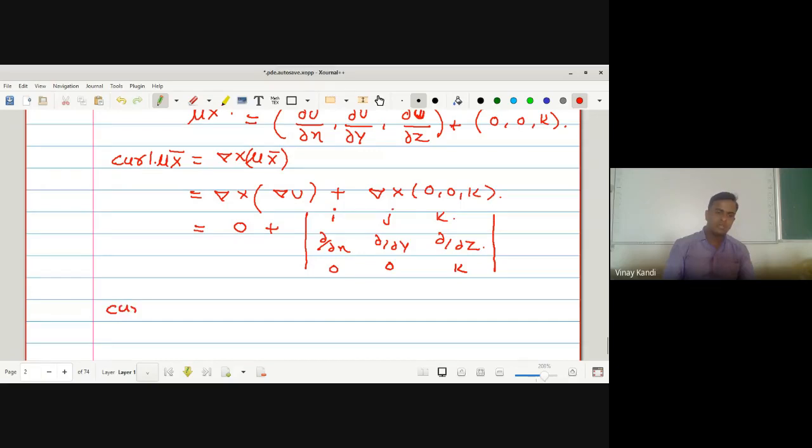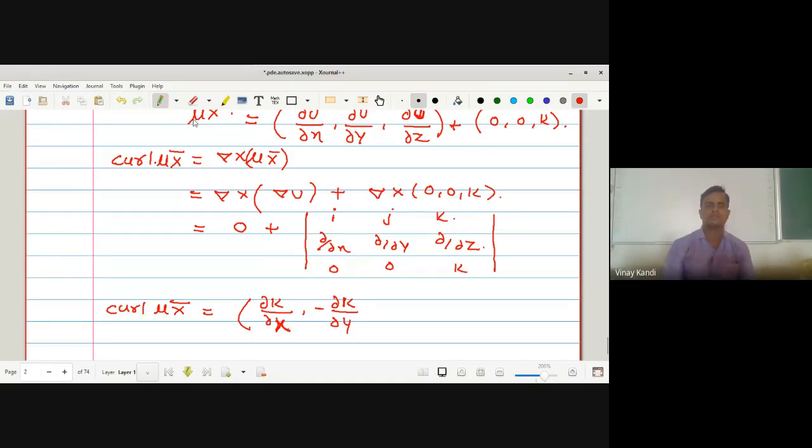So curl of μx̄ is equal to what? What is the coordinate of i? The i coordinate will be ∂k/∂y. The j coordinate, minus j, will be minus ∂k/∂x.